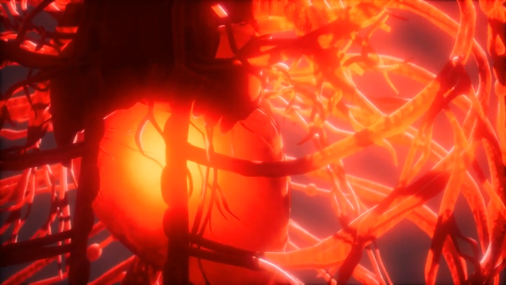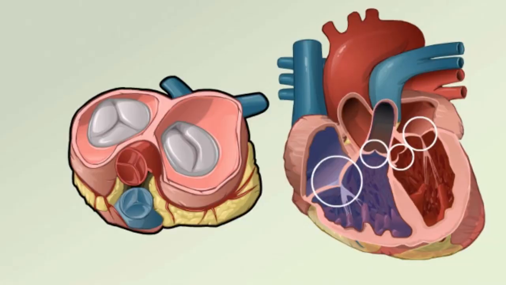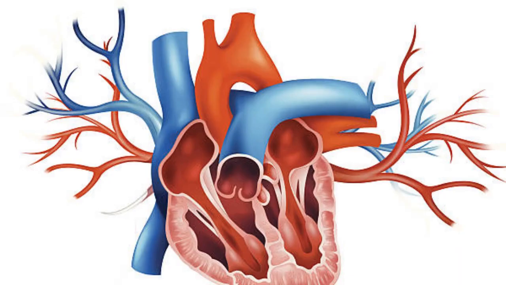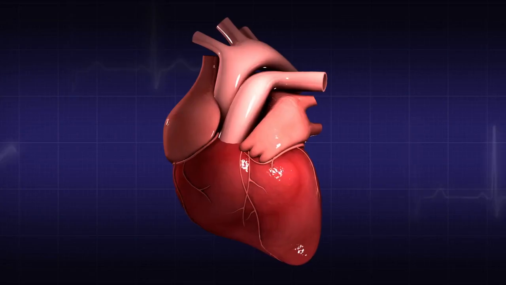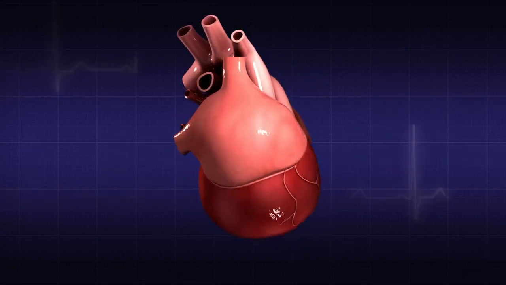Number 5. Valvular heart disease. Valvular heart disease refers to conditions that affect the valves of the heart, impairing their normal functioning. The heart has 4 valves: the mitral valve, the tricuspid valve, the aortic valve, and the pulmonary valve. These valves ensure that blood flows in the correct direction through the heart chambers and prevent backflow.